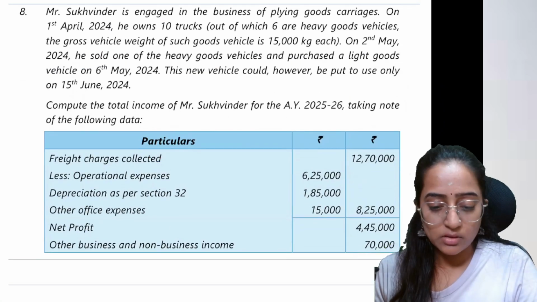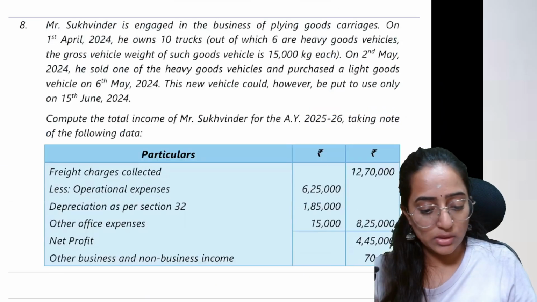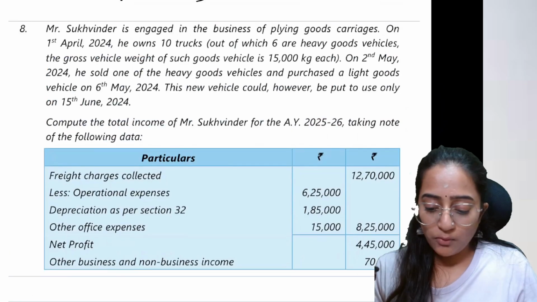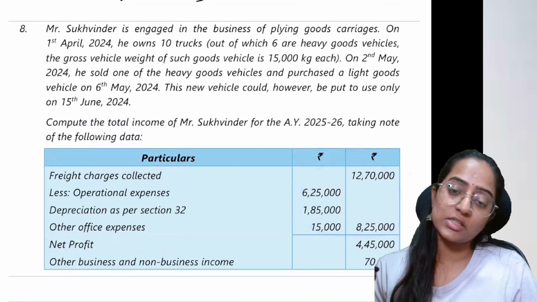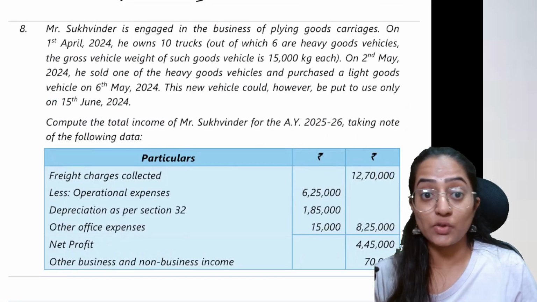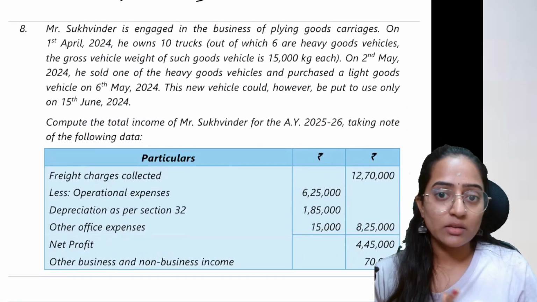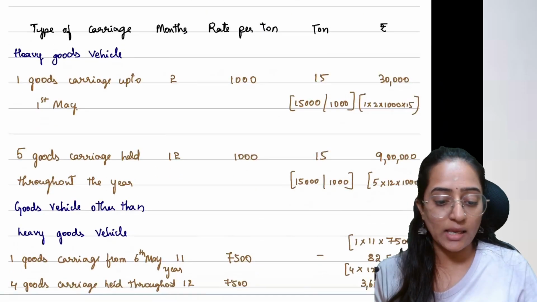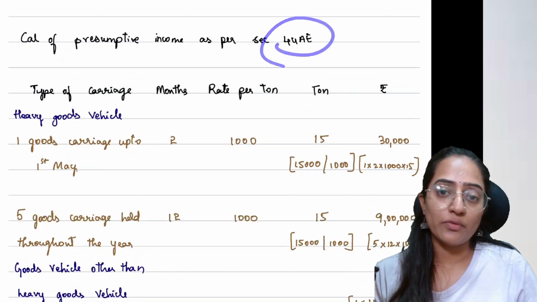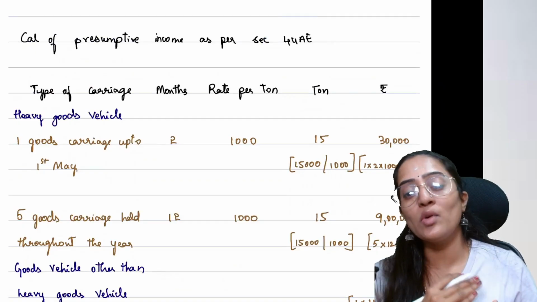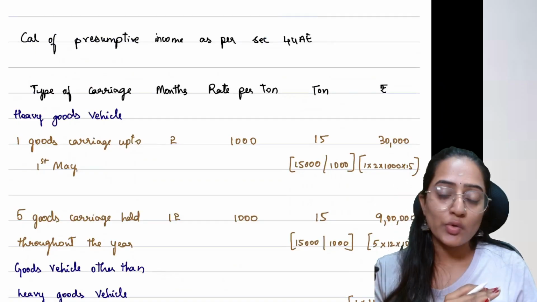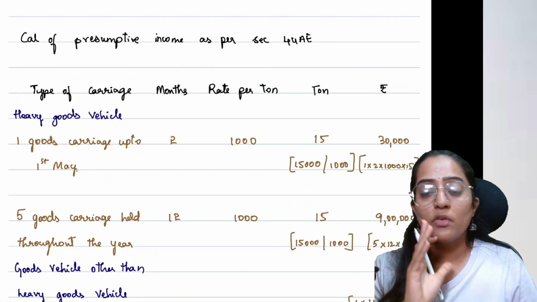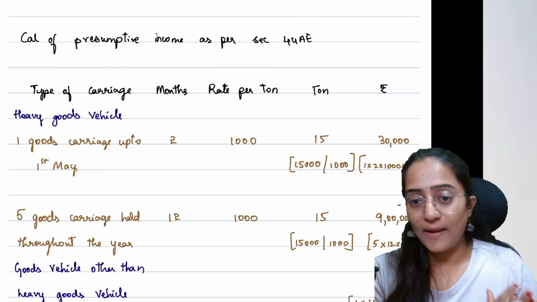Making sense, everyone? So now, what they have asked you in the question is to compute the total income. Whatever they provided is as per the books. Now, let's do it as per whether it is allowed under section 44AE. How much would be the amount of income that you would consider if you are opting for section 44AE? As per section 44AE, if you are owning goods carriages not more than 10, that is up to 10, you can show your income as fixed, that is 7,500 per month for the normal vehicles, that is other than heavy goods vehicles.